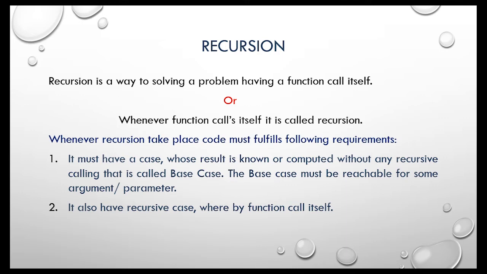Number 1, it must have a case whose result is known or computed without any recursive calling, that is called the base case. The base case must be reachable for some argument or parameters. And second, it also has a recursive case whereby the function calls itself. To see how it works exactly, let me show you some examples.